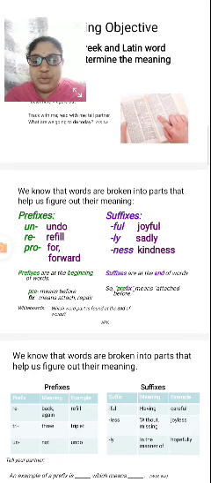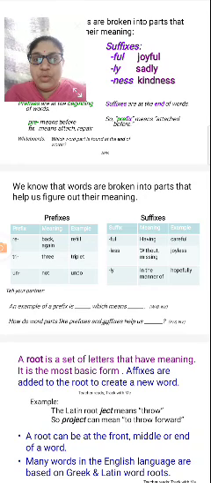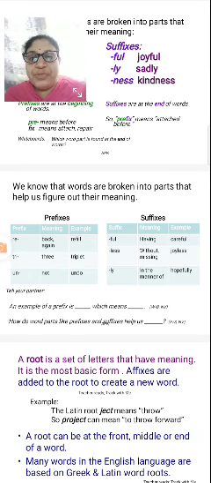Which word part is found at the end of the word? Suffixes. We know that words are broken into parts that help us figure out their meanings: prefixes and suffixes. Now we are going to see the prefixes, their meanings and one example. Here I have drawn the table for your understanding.